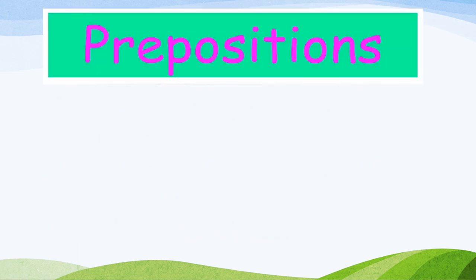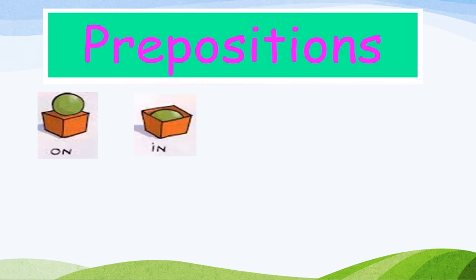Let us learn prepositions with the help of pictures. Now these pictures will show you the position of a ball. Look at this picture. Now can you see the ball on something? It is called on. When you place a thing on something, on top of it, it's called on. Same way, I will show you different prepositions with the help of position of the ball.